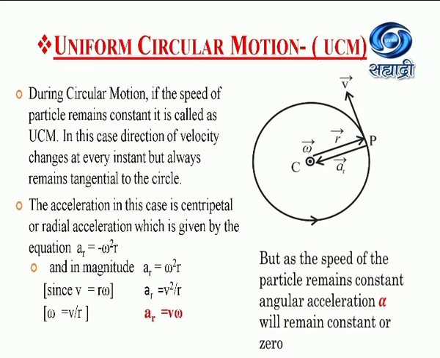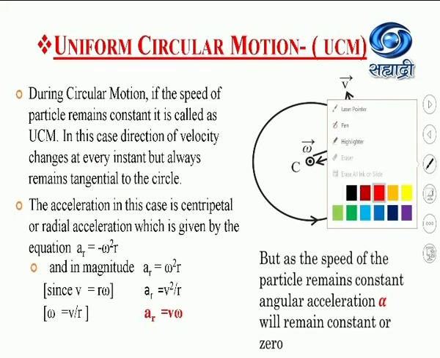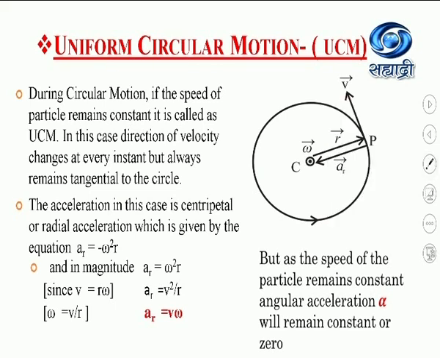In uniform circular motion, the speed of the particle which performs the motion will always remain constant. As the speed is remaining constant, there is no rate of change of angular velocity, so angular acceleration will be zero. But due to the change in tangential velocity, there is a centripetal acceleration. So in uniform circular motion, acceleration is always the centripetal acceleration and not the angular acceleration.